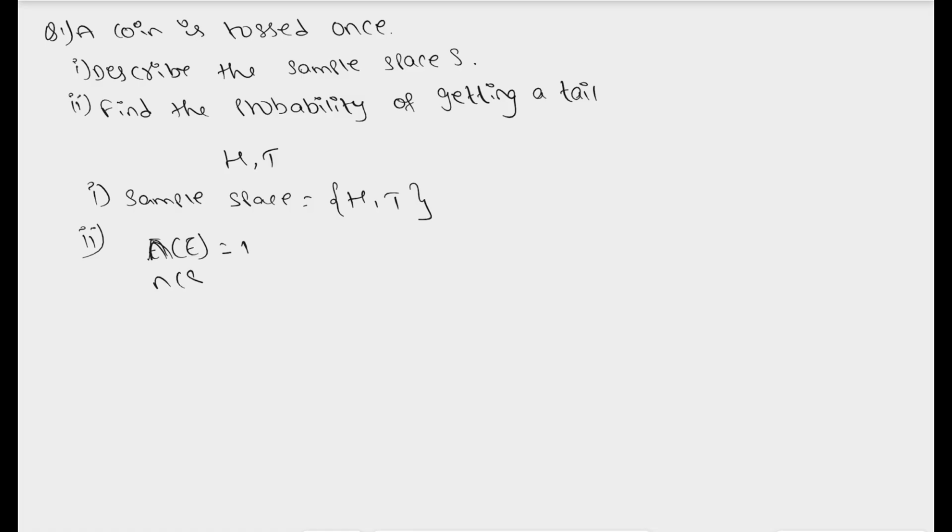So our total outcomes will be denoted as n of S, that is the number of elements in our sample space. So what are the total outcomes here? 2. And the probability of getting any event is equal to n of E by n of S, which is nothing but the favorable outcomes by total outcomes. Here we have our values, 1 by 2. So this is the probability of getting a tail.